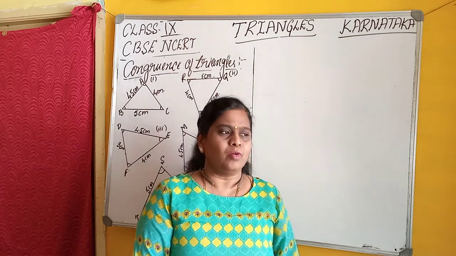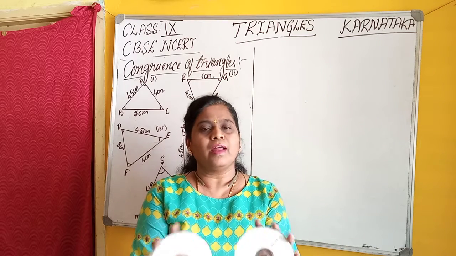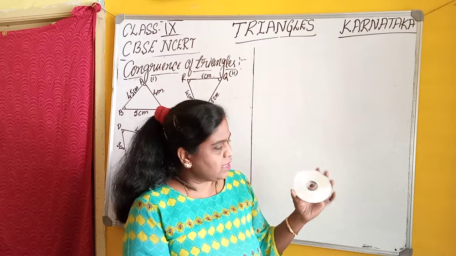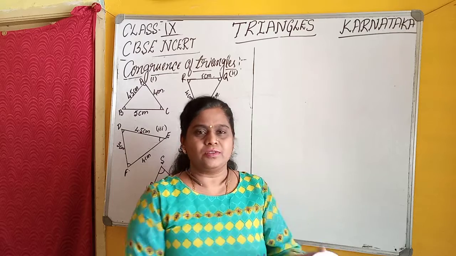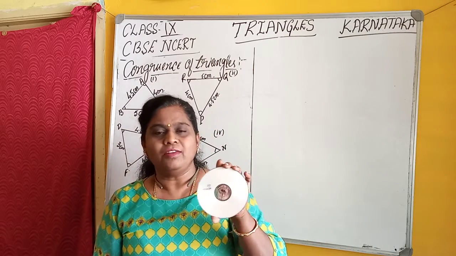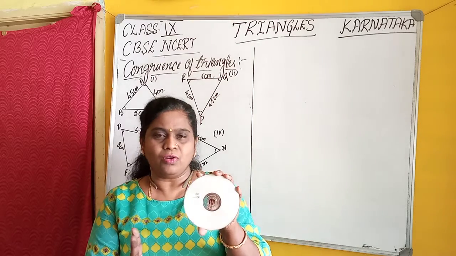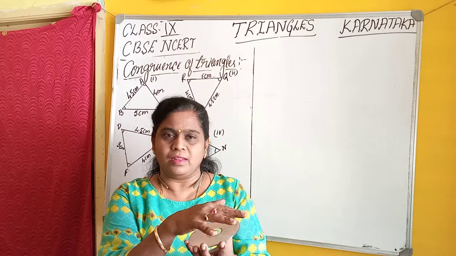Here are some objects like CDs. You know that all CDs have the same size. Here one CD is there, and I am going to keep another CD on this. Okay students, can you see the two CDs? No. Both CDs are superimposed on one another.